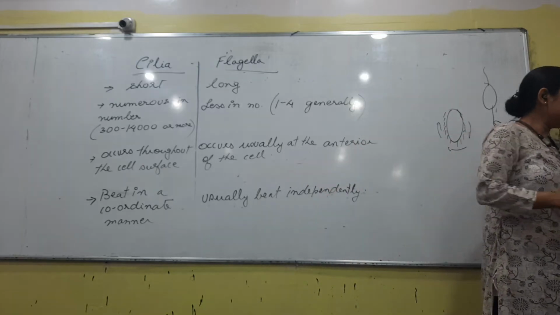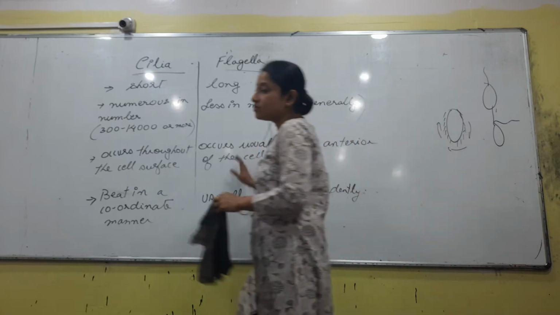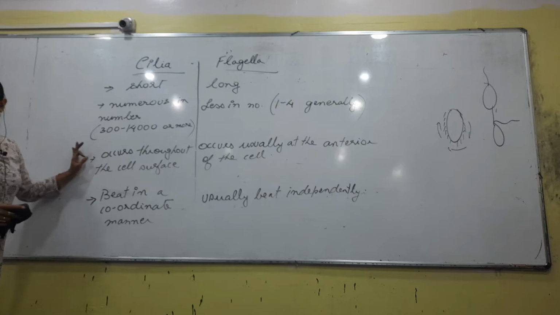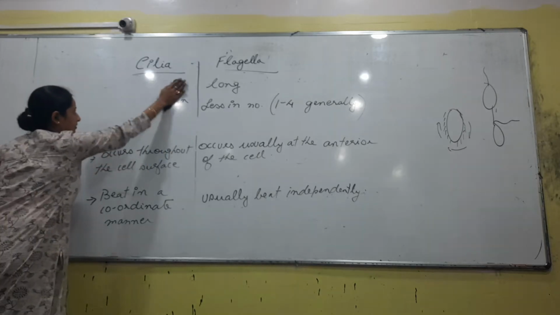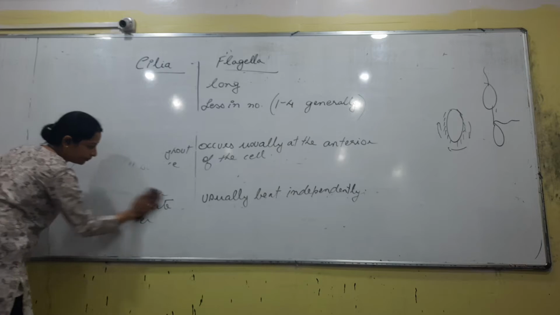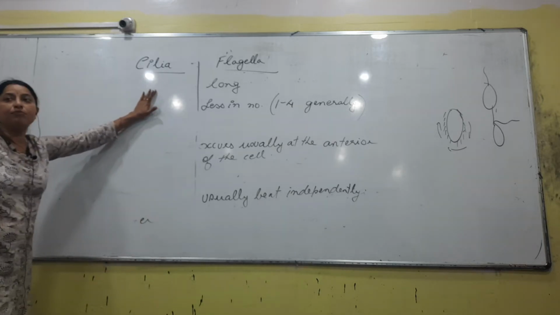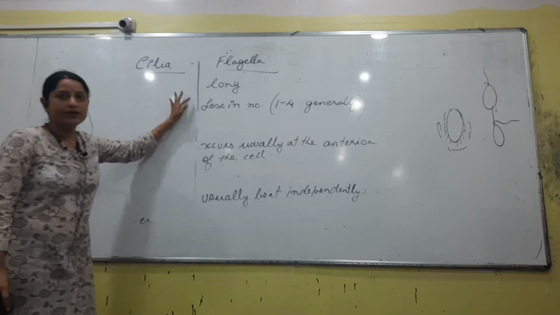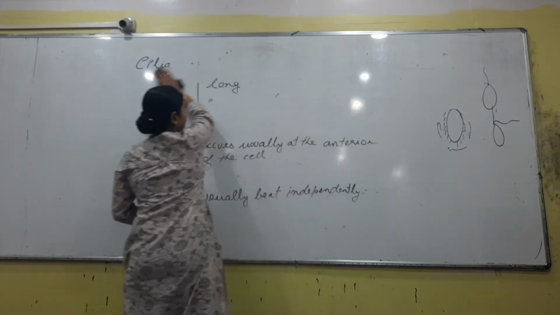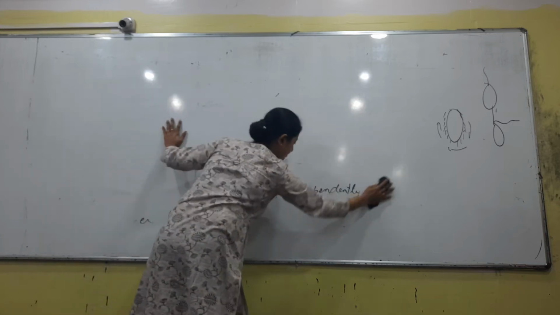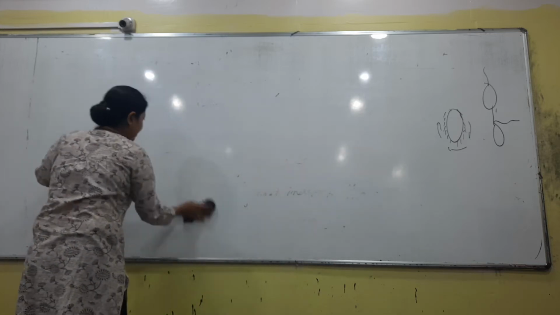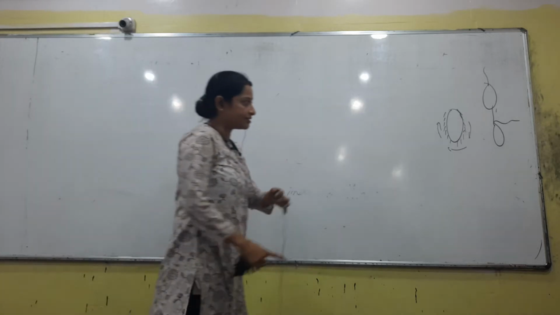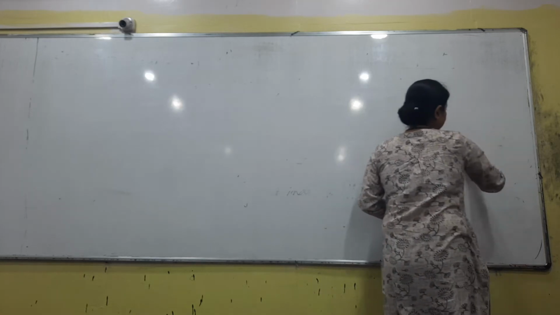Okay. Next, we have to draw the structure of cilia and flagella. If this is over, write the heading structure of cilia and flagella. Can I rub the board? Okay. As far as the number of cilia per cell is concerned, I have given something like 300 to 14,000. No, the number is not important, it's not a question. What you need to remember is that a cell having cilia would have much faster movement as compared to a cell with flagella.